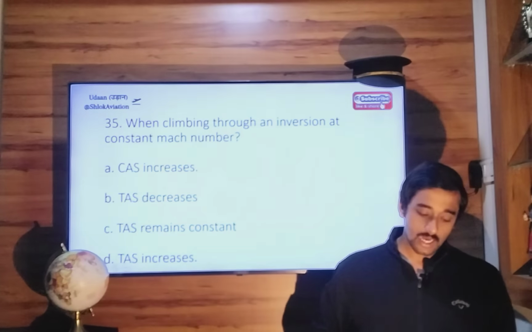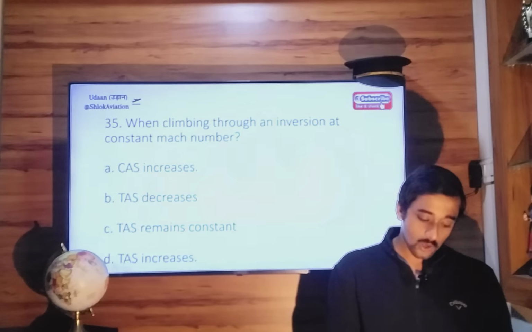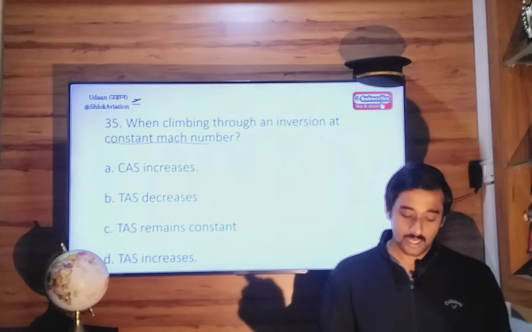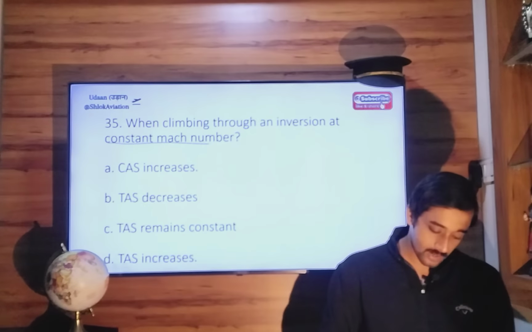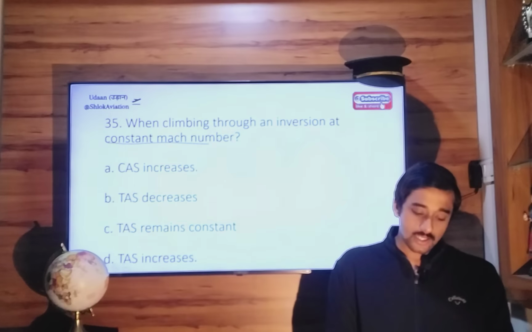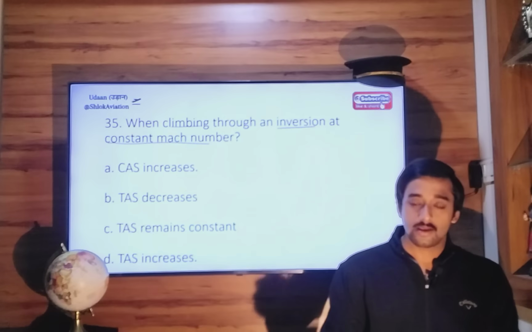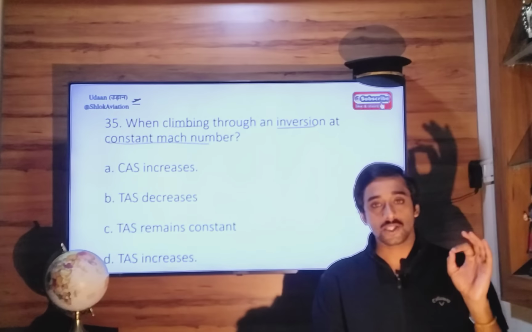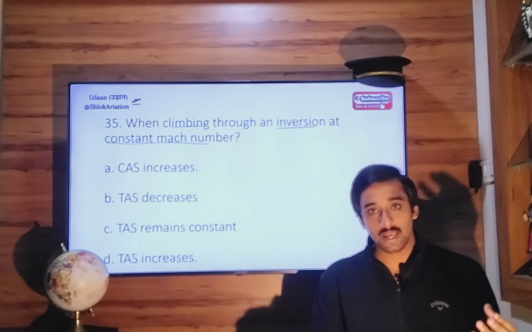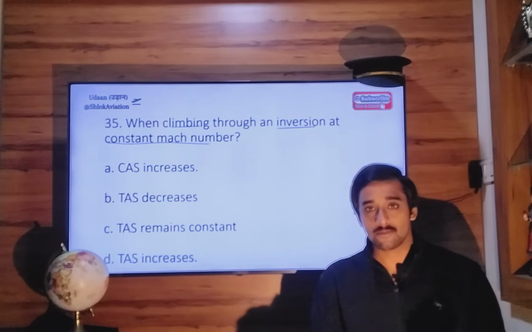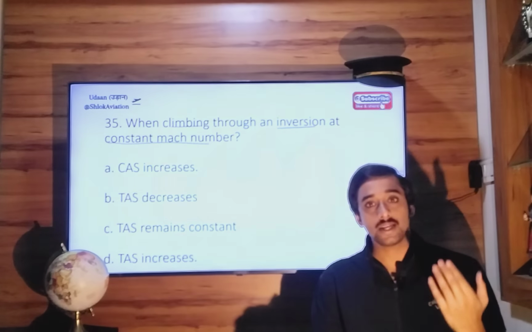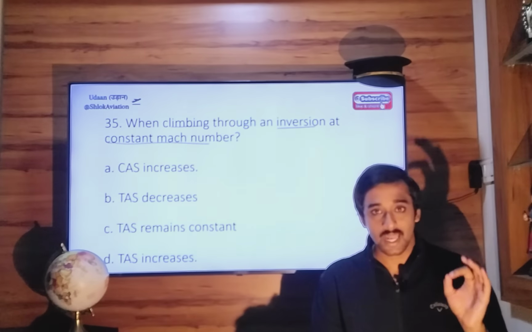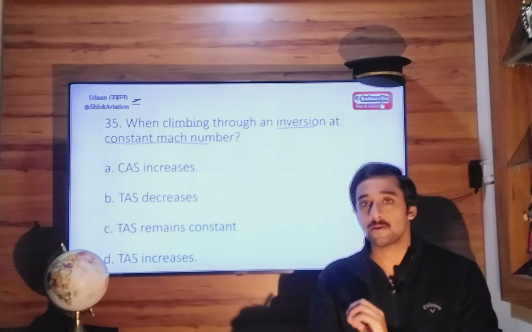35. When climbing through an inversion at constant Mach number. Okay, now you're climbing at constant Mach number. What will happen? So you're climbing. Like I said before, when you are climbing to higher altitudes, irrespective of inversion layer, isothermal layer, or a normal ISA atmospheric layer, your calibrated airspeed must decrease because calibrated airspeed is dependent on dynamic pressure.